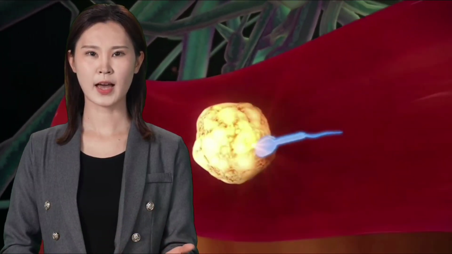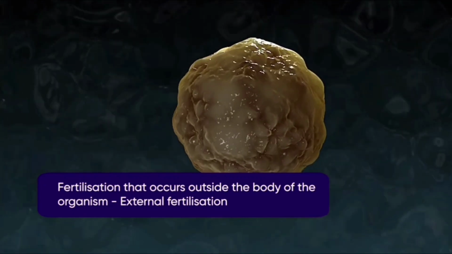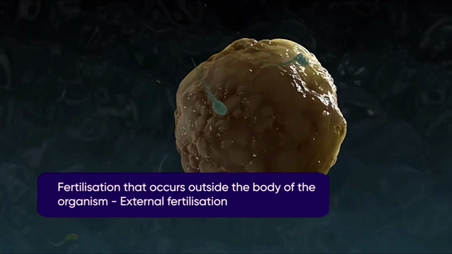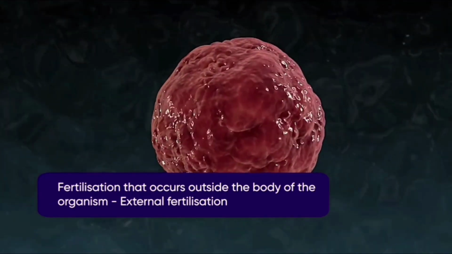Same is the case with animals like human beings, where fertilization occurs within the body of the organism. And this is called internal fertilization. In fish and other amphibians, fertilization occurs outside the body of the organism. This type of fertilization is called external fertilization.